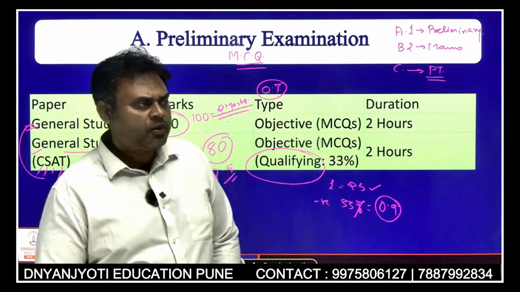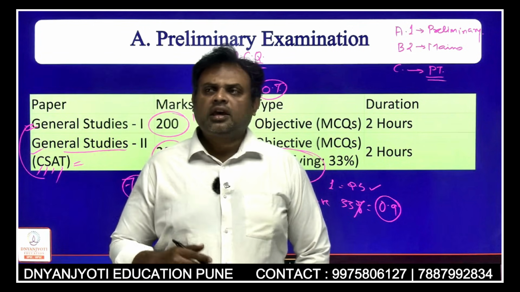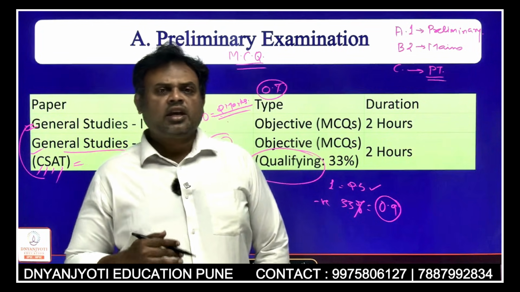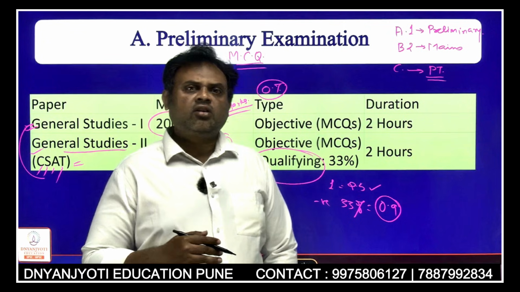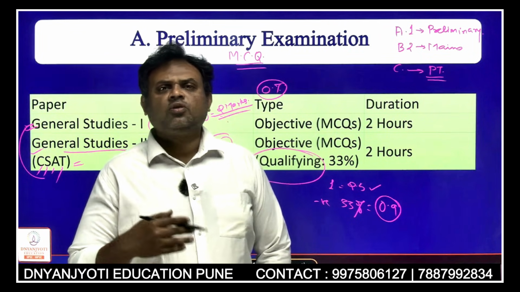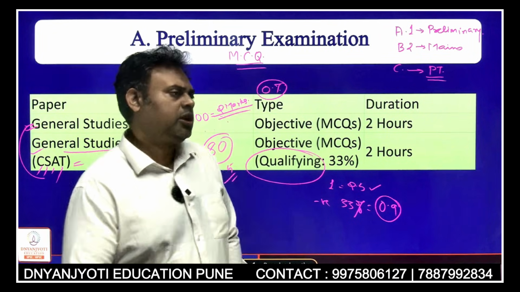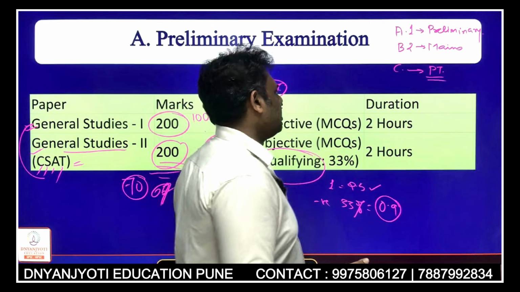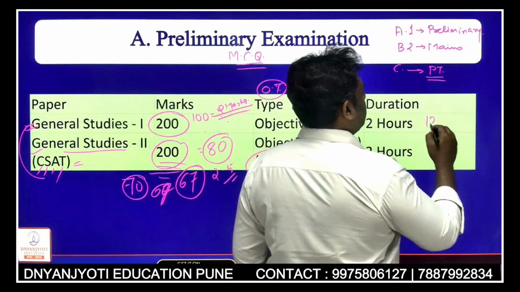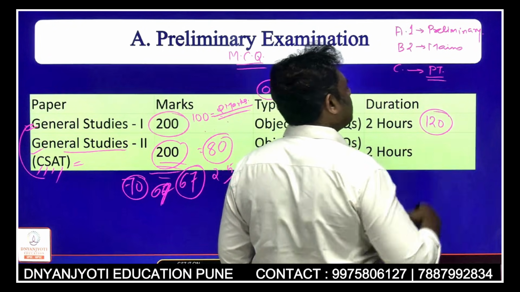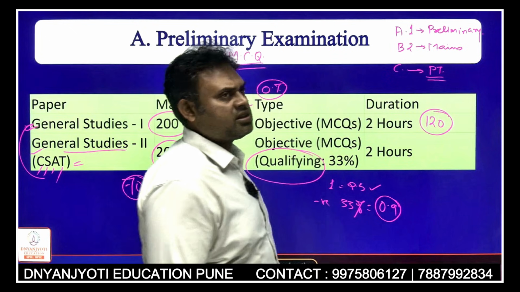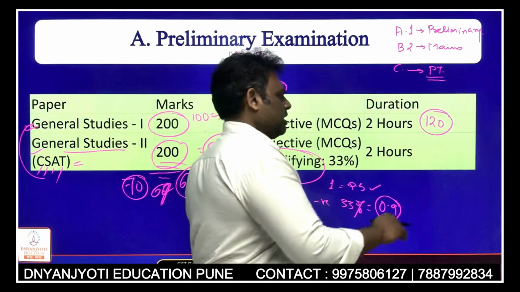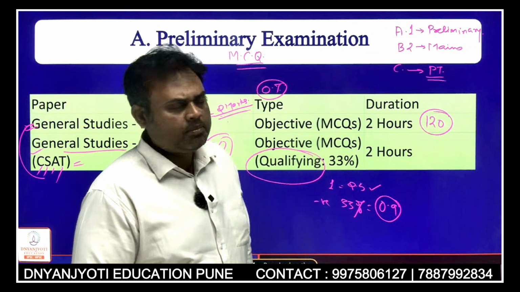Approximately, at this level of toughness, any person who is getting above 100 or 110 is definitely going for the mains examination. Now suppose I get marks of approximately 120, this would be a very good, magical score. So once I qualify with this 120 marks, then I'm definitely going for the mains examination.